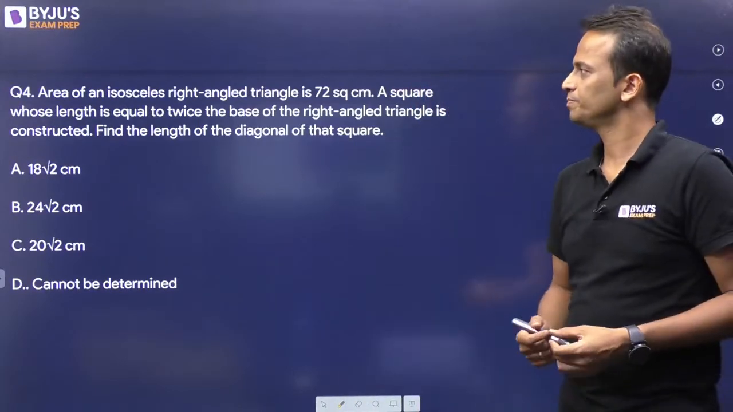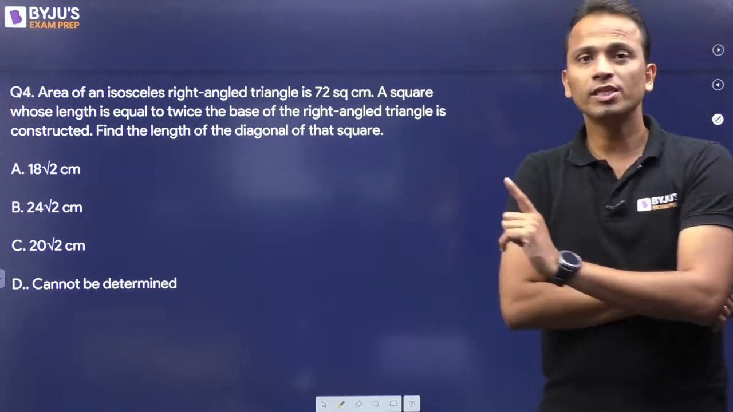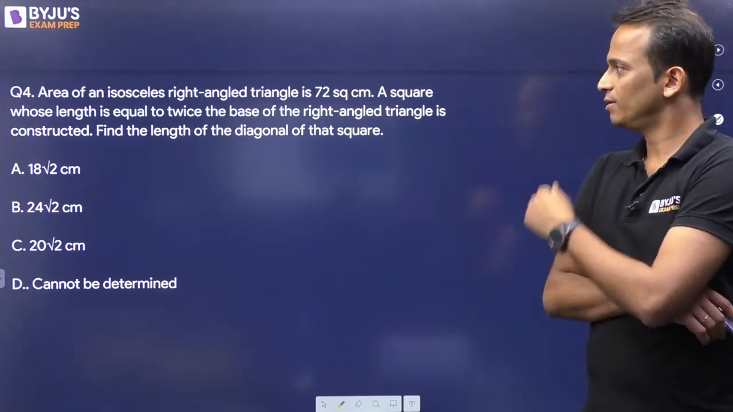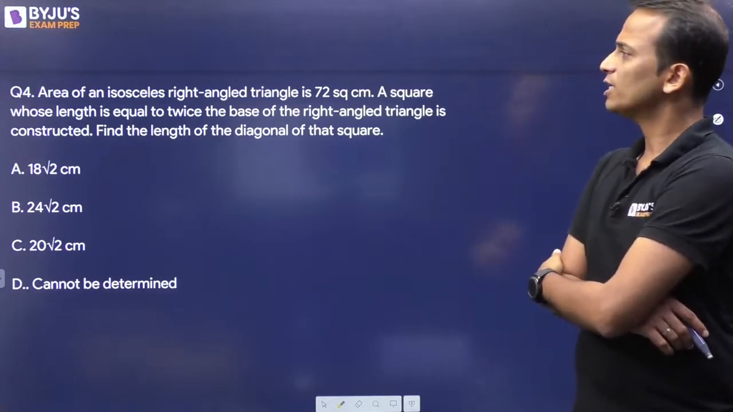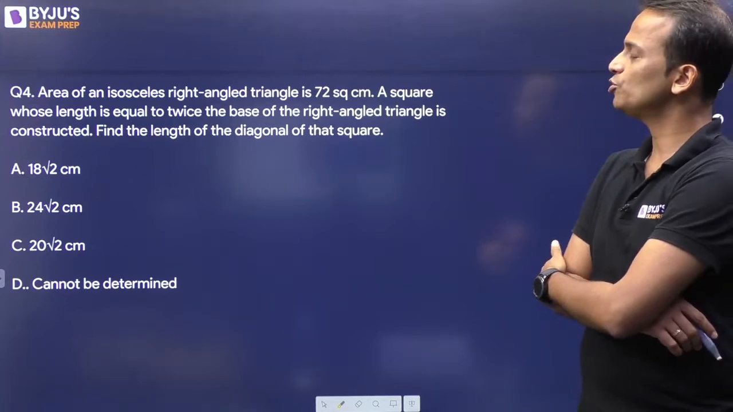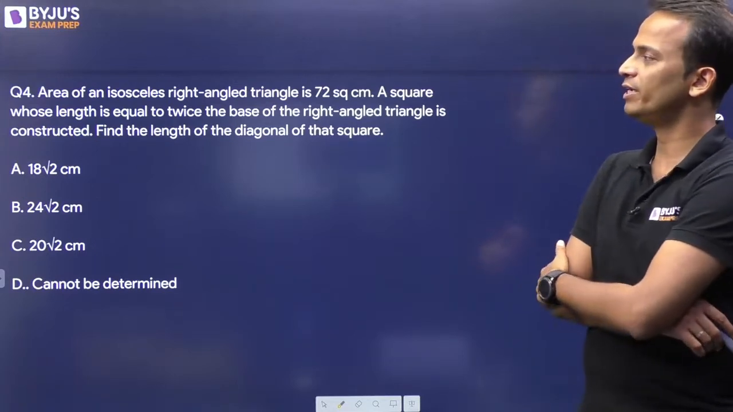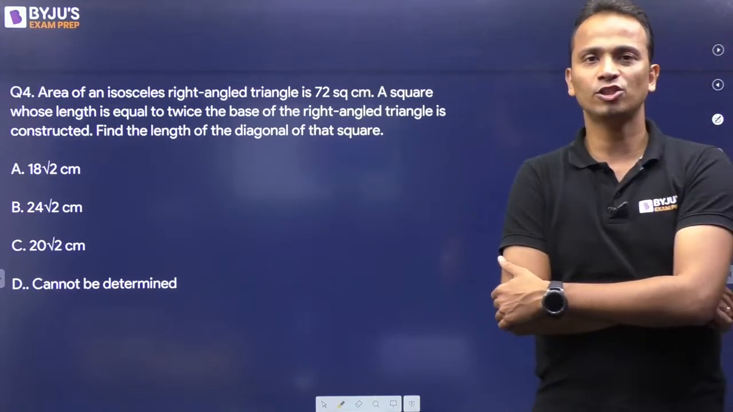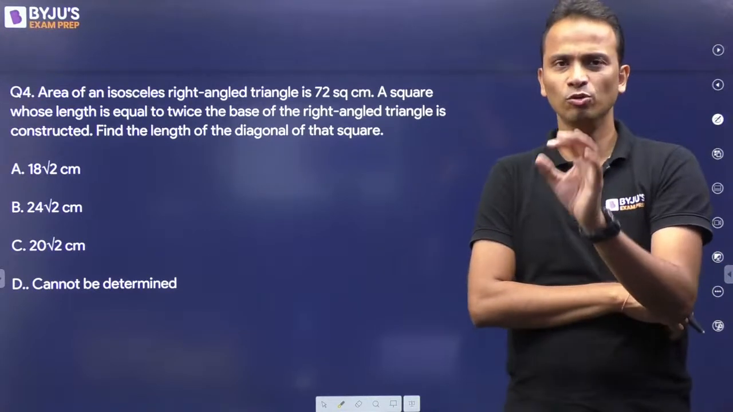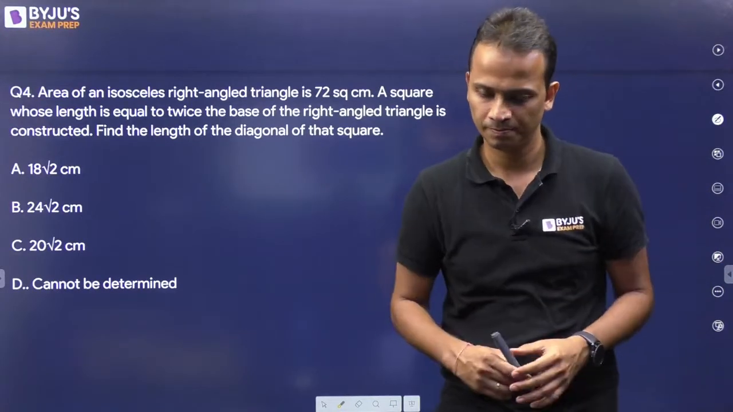Question number 4. You are given an isosceles right angled triangle. Its area is given as 72. Okay. A square whose length is equal to twice the base of this right angled triangle is constructed. Find the length of the diagonal of that square. Easy. Do it step by step. Hardly 40 seconds you should get the answer for this one.